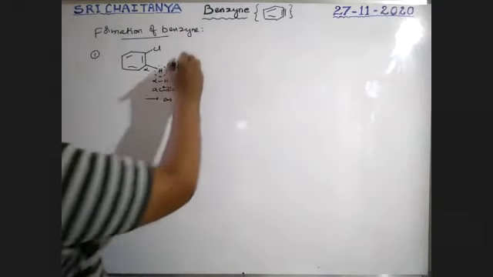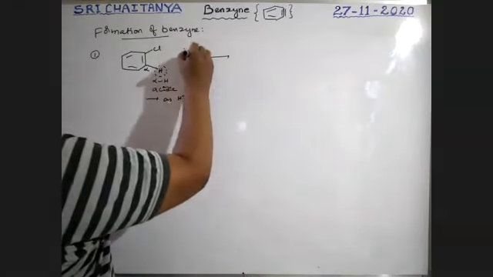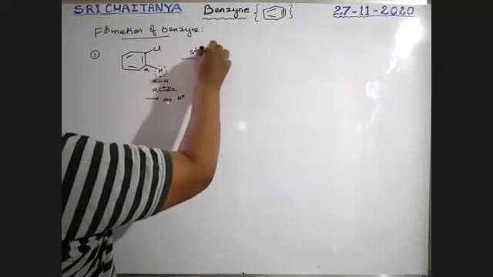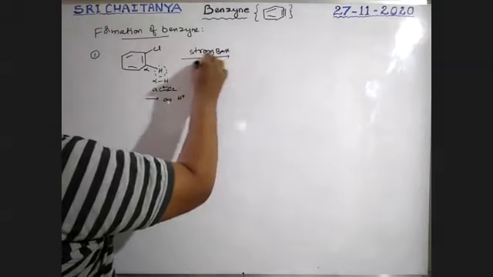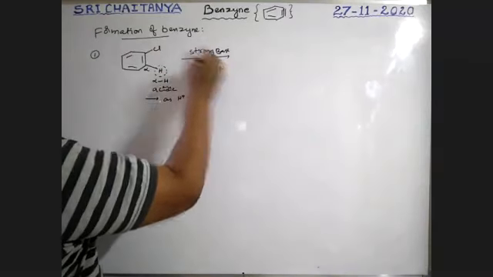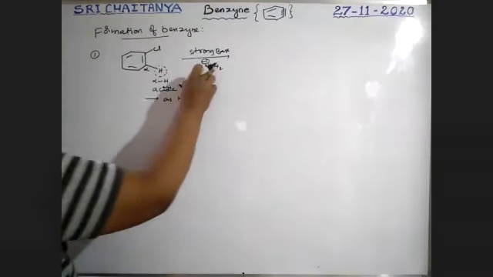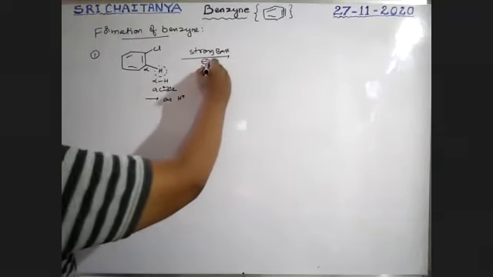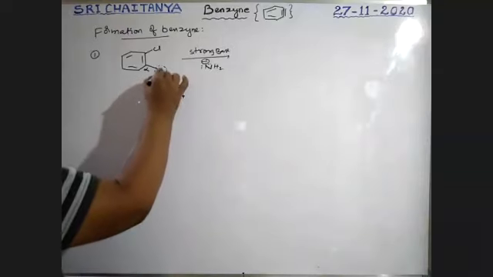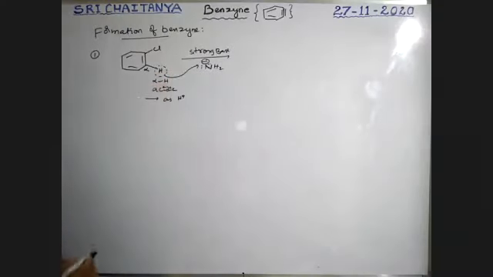So in the presence of a strong base, that is why I'm using a strong base, just like NH2 minus ion. This is a strong base, boys. This strong base absorbs this H plus ion.